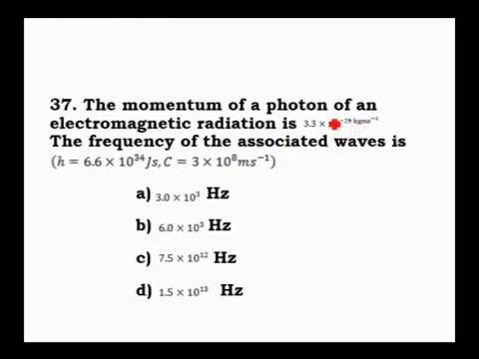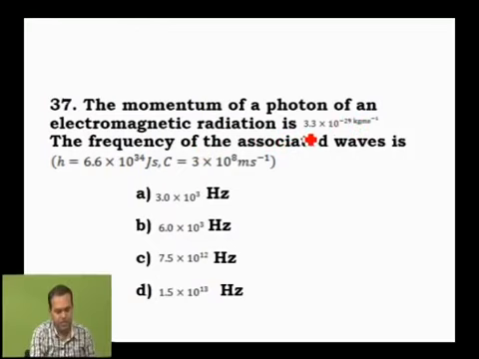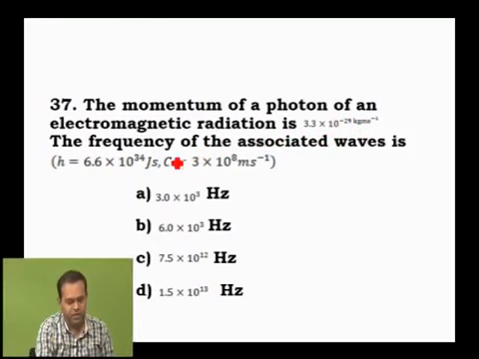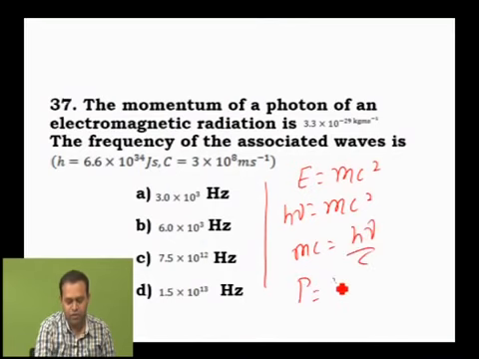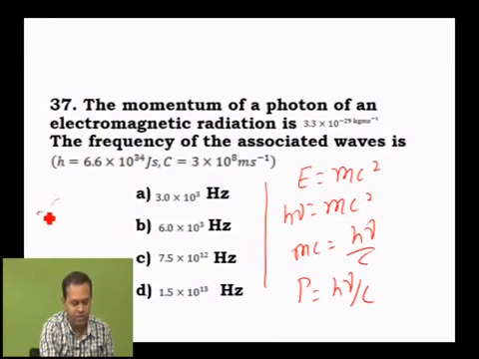Then the momentum of a photon of an electromagnetic radiation is 3 into 10 power minus 29. We have to calculate the frequency. Then you know the expression E equal to m into c square. Again E can be written as h nu, so h nu is equal to m into c square. Therefore m into c is equal to h into nu by c. Mass into velocity is momentum. Therefore momentum equal to h into nu by c. Now what we have to calculate is frequency. Cross multiply. Therefore frequency is equal to momentum into c divided by h.